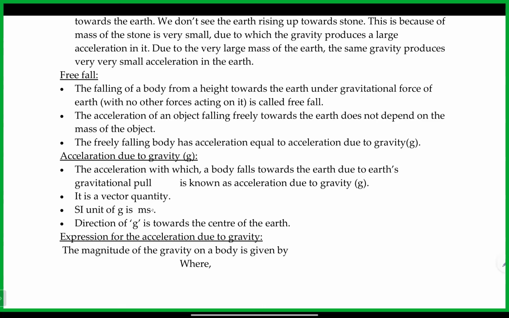It is possible in some cases because of air force or continuous high-speed movement, where it gets converted to energy. But normally in free fall cases, when the body falls freely, the initial velocity is zero.